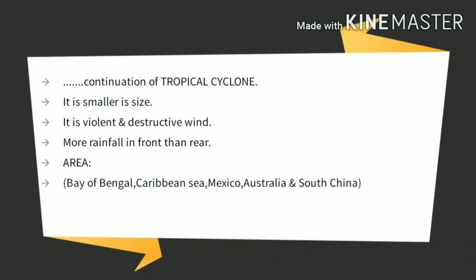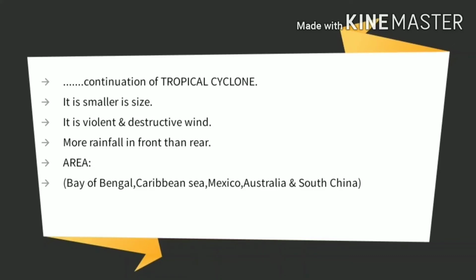to life and property. And the last one is that the rainfall is more in the front of the cyclone than in the rear of the cyclone. That means the front portion has more rainfall than the back portion of the cyclone.